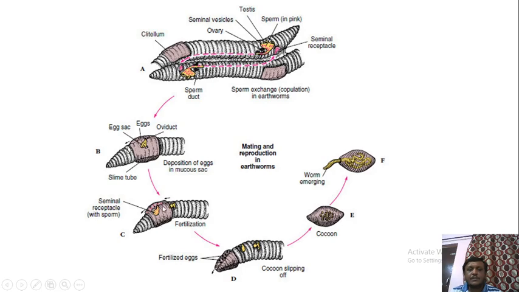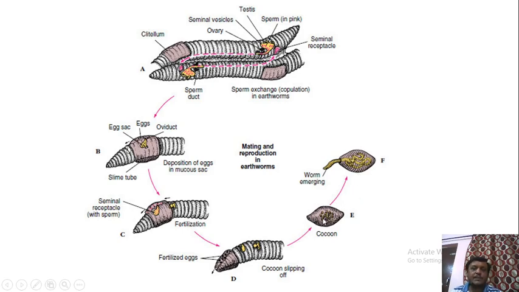This girdle, when it passes forward, is finally released from the anterior end, and while it is released, both its ends are closed, and now a complete cocoon, or you can say ootheca, is formed. Each ootheca contains many fertilized eggs.